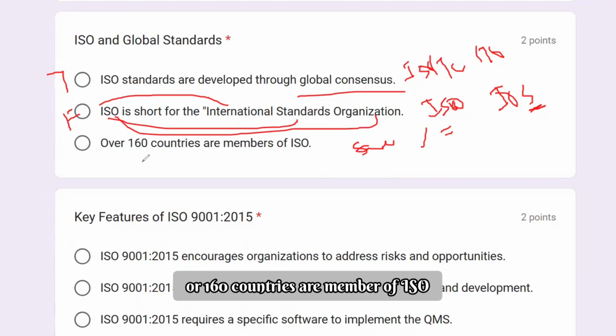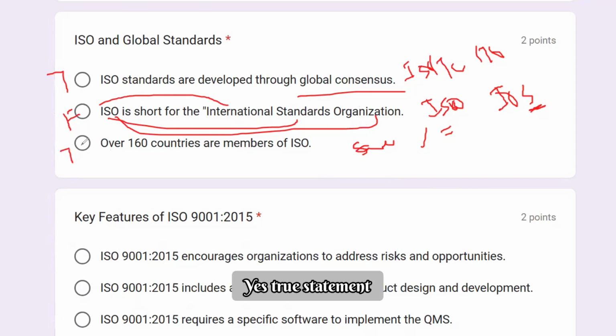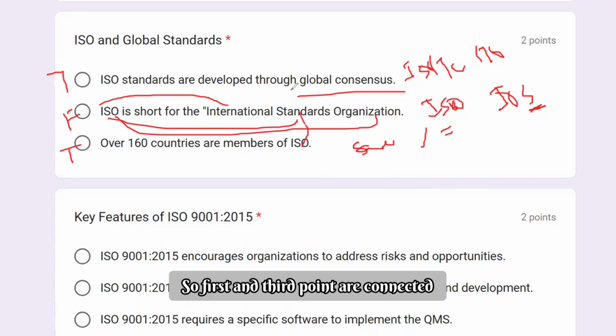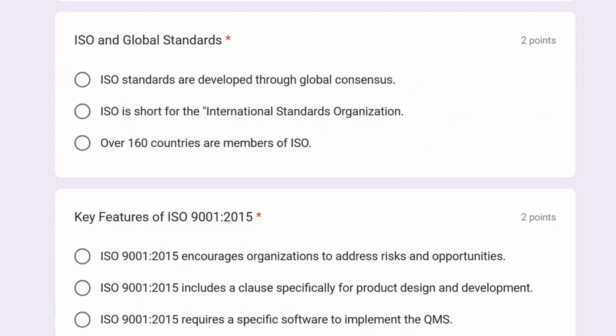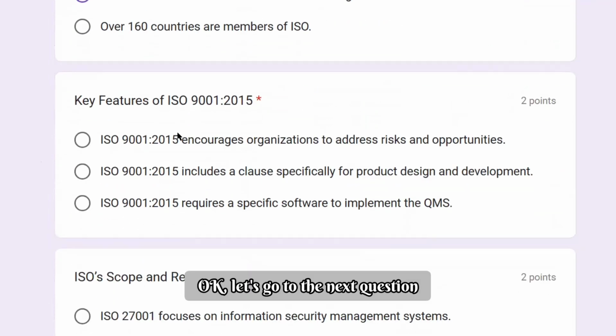Over 160 countries are members of ISO. Yes, true statement. You can see here, the first and third points are connected. So this is the false statement. Okay, let's go to the next question.